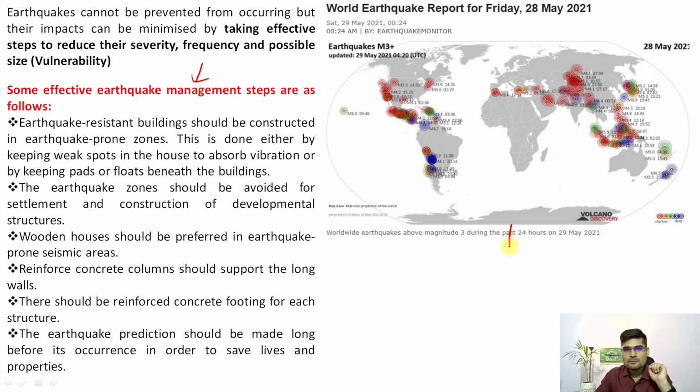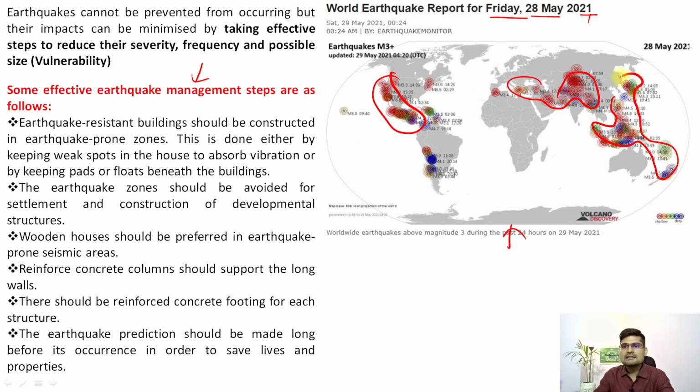If you look into this world map, the World Earthquake Report on Friday, 28th May 2021, and observe this particular belt, the Himalayan-Alps belt, and this circum-Pacific belt, these are the major belts. If you observe, this is also part of the circum-Pacific belt. So these are the major belts where earthquakes happen. Some effective earthquake management steps are listed here. You can read them. So, earthquake resistant buildings should be created. Then earthquake zones should be clearly demarcated and construction of developmental structures should be done accordingly.